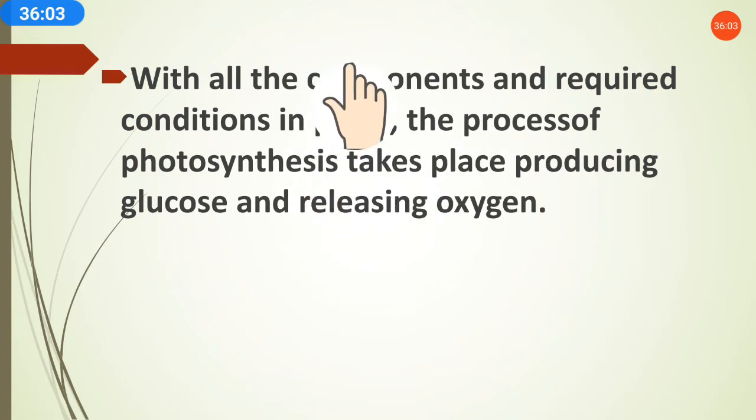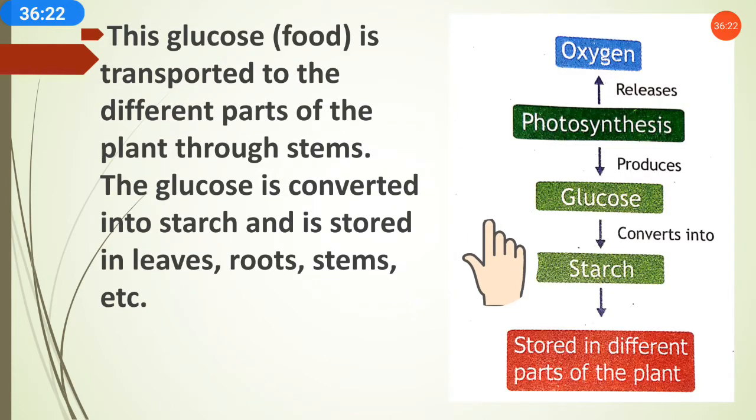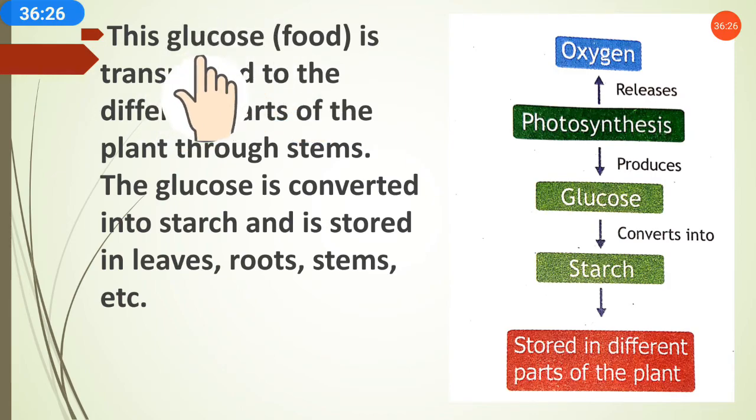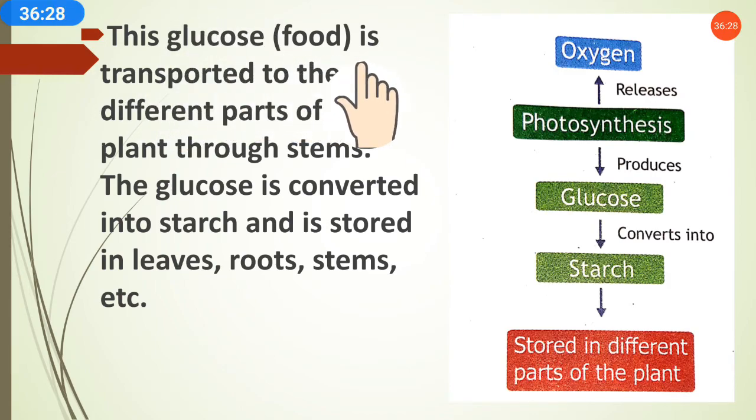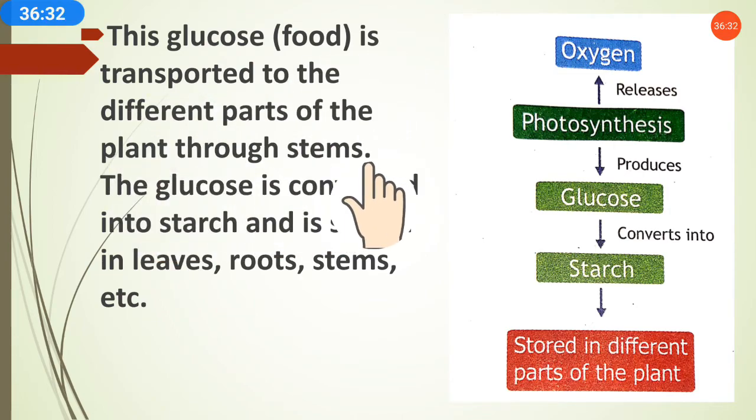Means with all these components and required conditions, only then does the process of photosynthesis take place. And when it happens, in the result, what does it produce? It produces glucose and releases oxygen. The glucose is what? The plant's food. Glucose is the plant's food. So food is transported to the different parts of the plant through stems.